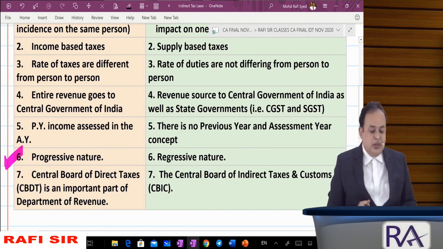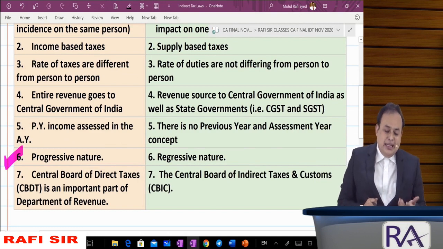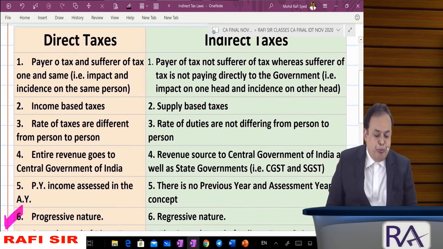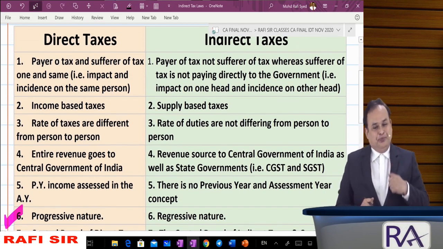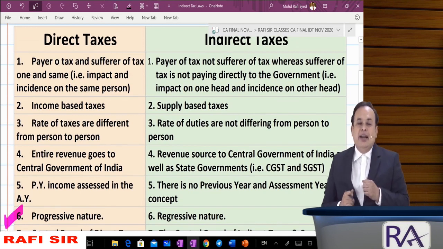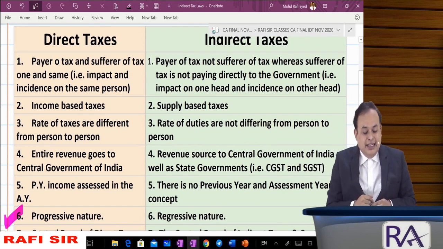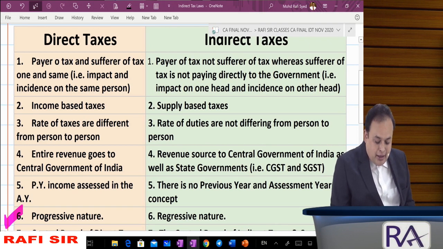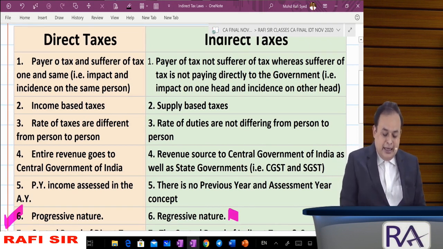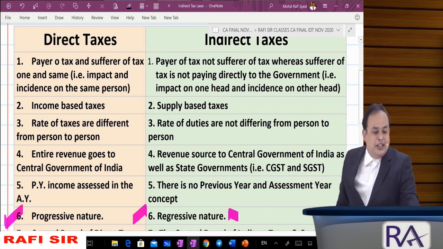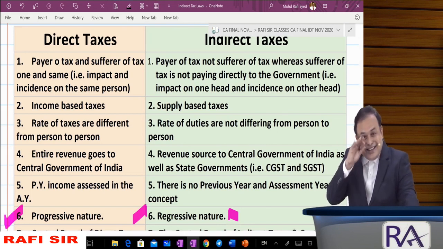Direct taxes are basically progressive in nature, whereas indirect taxes are regressive in nature. Got the clarity, sir? Regressive nature. What do you mean by progressive nature? What do you mean by regressive nature?